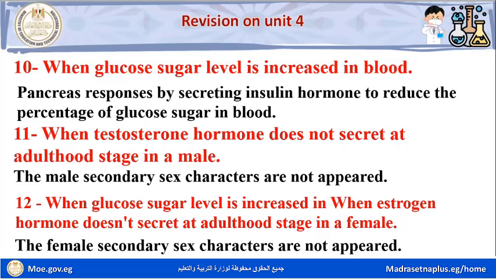The female secondary sex characters do not appear. Okay, question number 12: when estrogen hormone doesn't secrete at adulthood stage in a female, the female secondary sex characters do not appear.